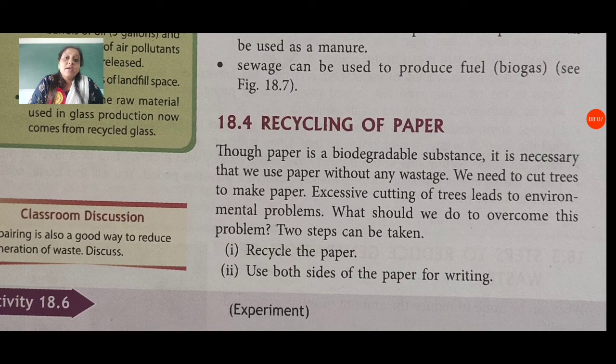And how do we get this oxygen? We get this oxygen from the atmosphere with the help of trees and plants. But if we cut down trees day by day, then we will lose them, and we have to face many problems in the atmosphere, because excessive cutting of trees leads to environmental problems.